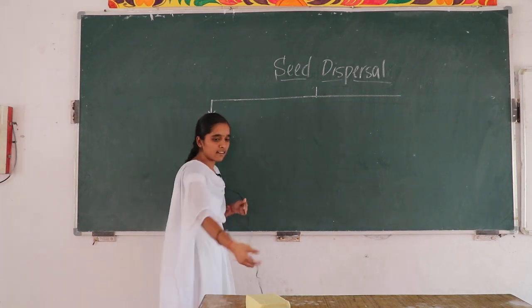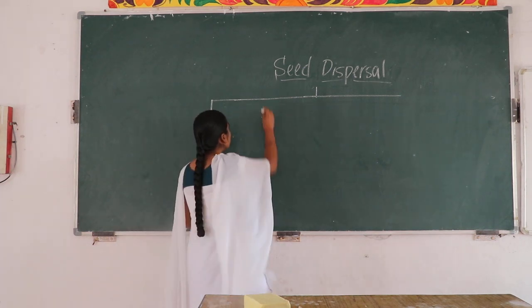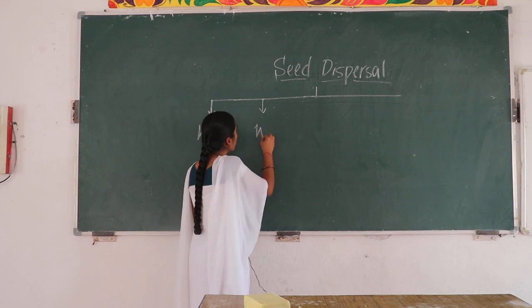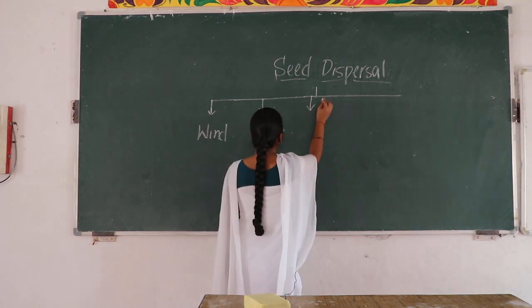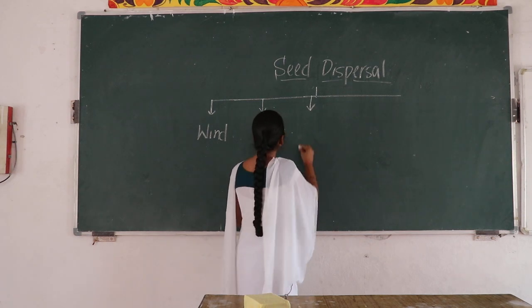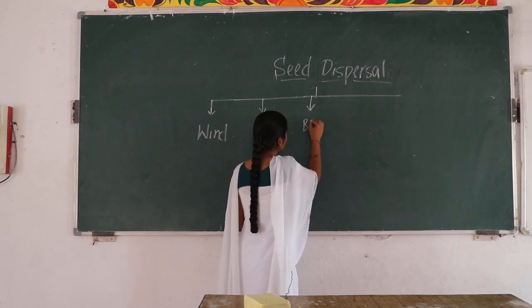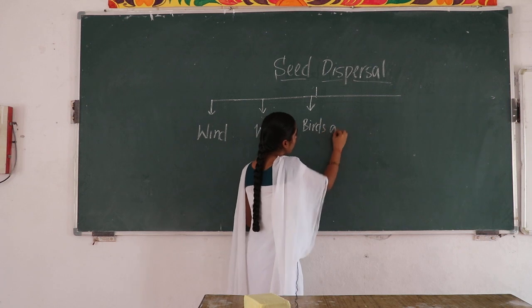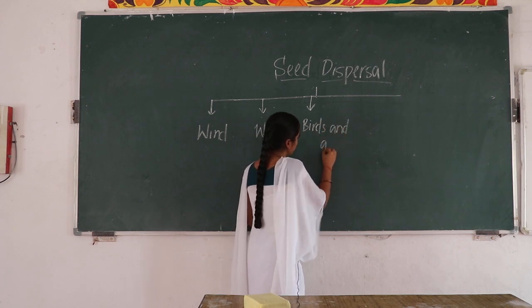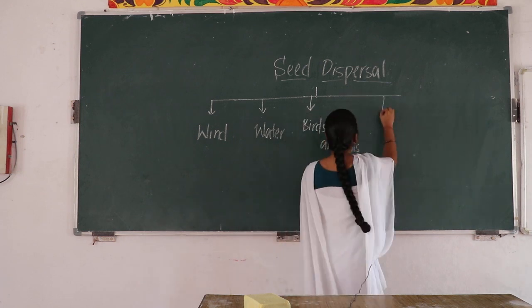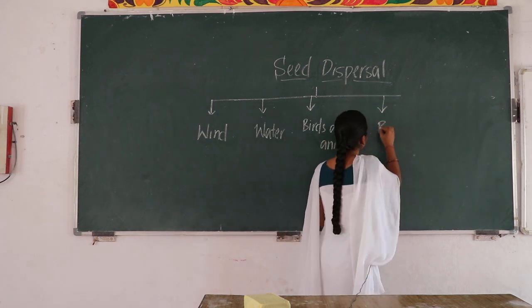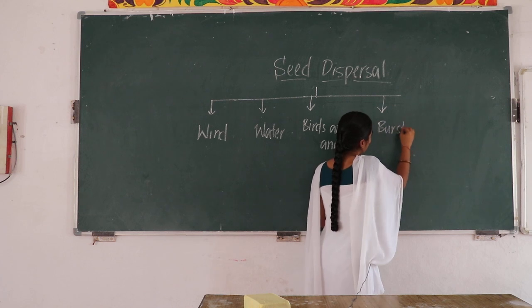And the second one, seed dispersal through water. What, children? Water. And the next one, dispersal of seeds by birds and animals. Okay? And the fourth one, seed dispersal by bursting of the fruits.